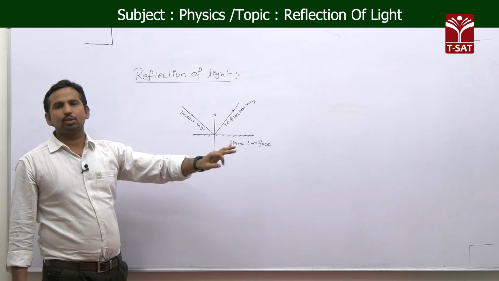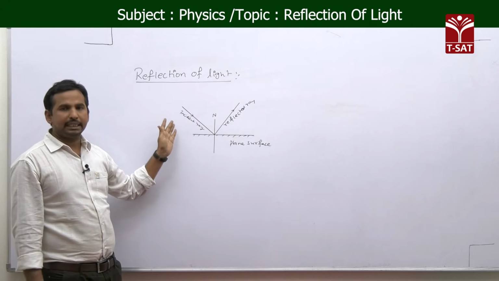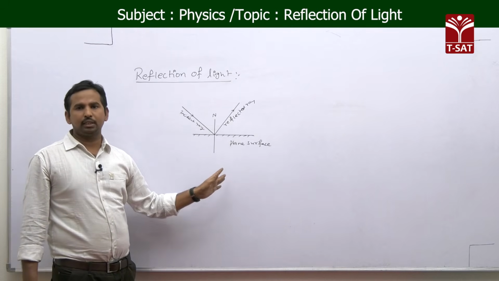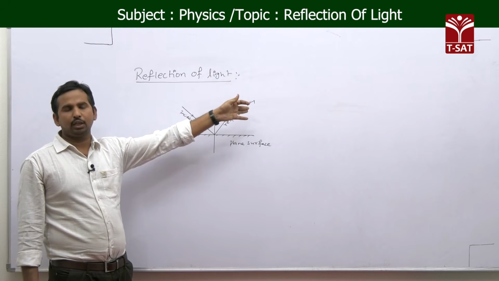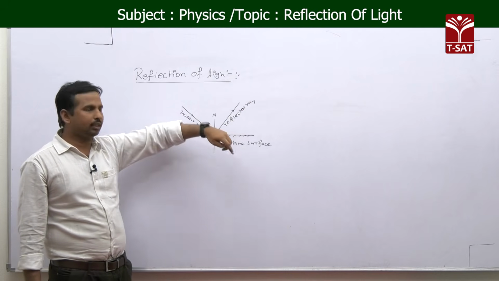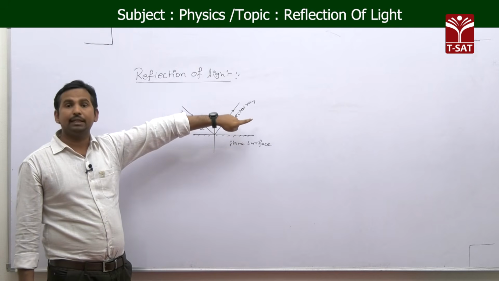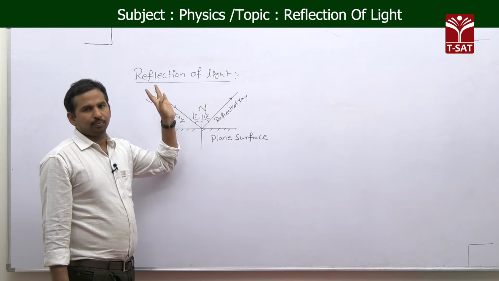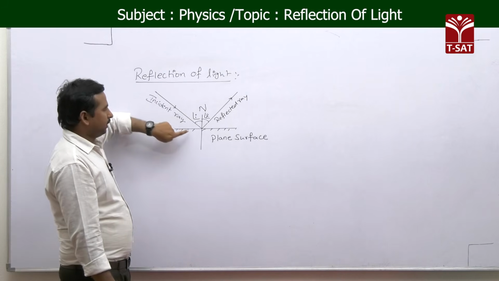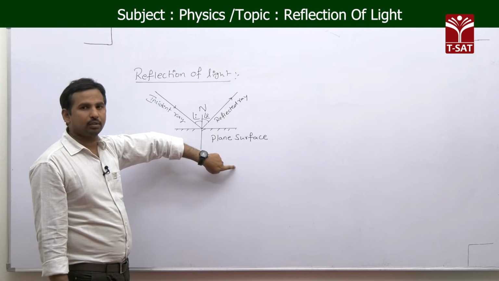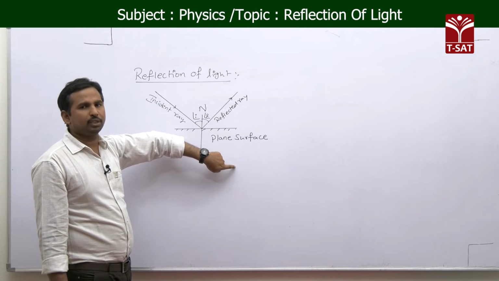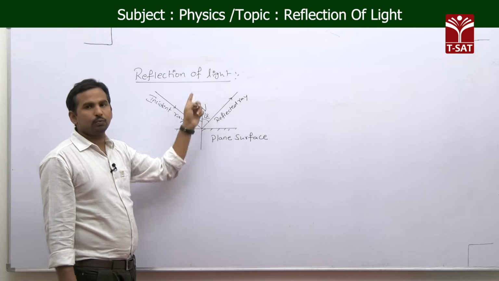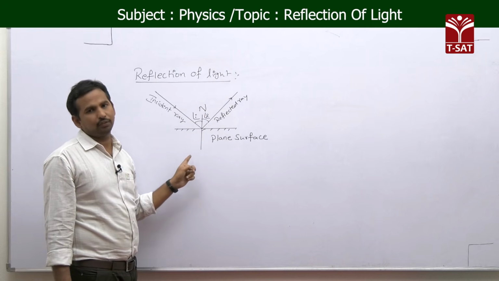Okay, so reflection of light is nothing but when a light ray is incident on an opaque surface, there is a bouncing back of the light ray into the same medium, and that light ray which bounces back, we call the reflected ray. See that again, the reflection of light phenomenon here. When a light ray is incident on an opaque surface, that incident light ray bounces back into the same medium. This phenomenon only we call reflection of light.